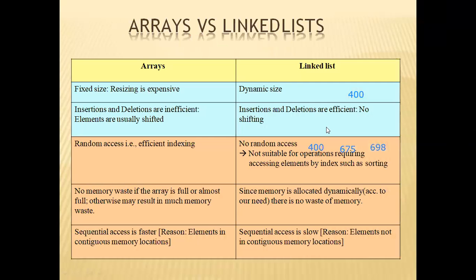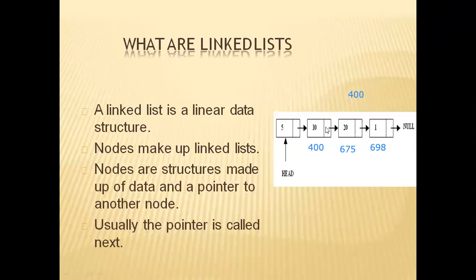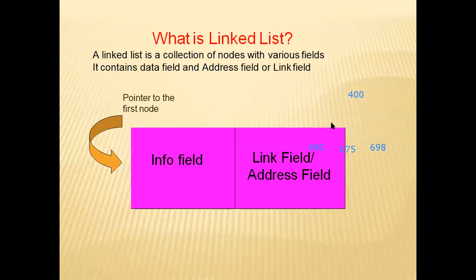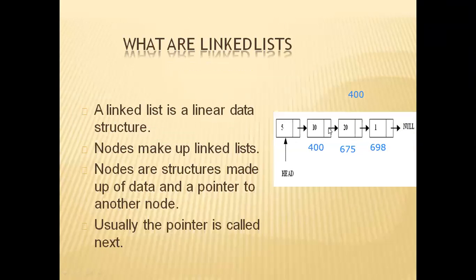Here you can see, where I am showing with the mouse, the 675 will be stored. Again, in the third node, the first part, the data, is 20. The second part is the link, or address, of the next node.